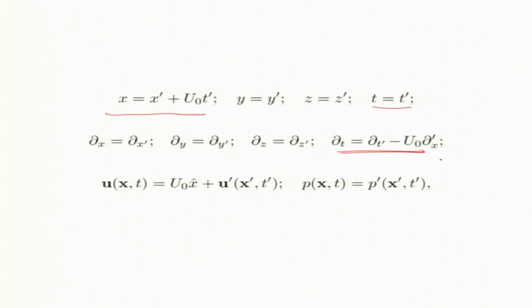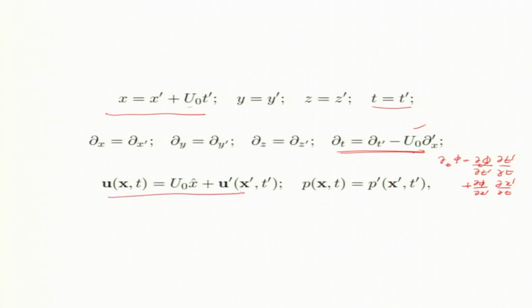Okay. You can easily show that d by dt of any variable phi is d by dt prime. So, we write d by dt prime of phi times dt prime by dt plus d phi by dx prime times dx prime by dt, right. That is how we will get this. So, dx prime by dt will give you u naught, clear. That is how we just use the standard mathematics formulas to derive these relations.